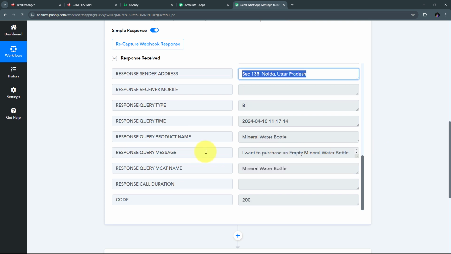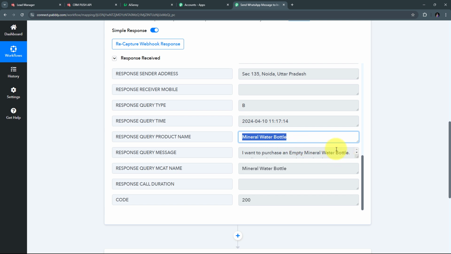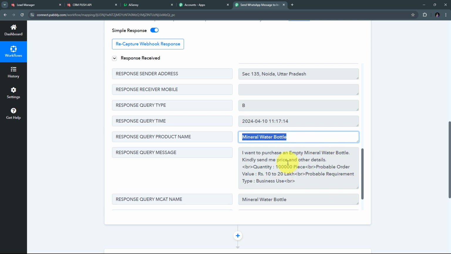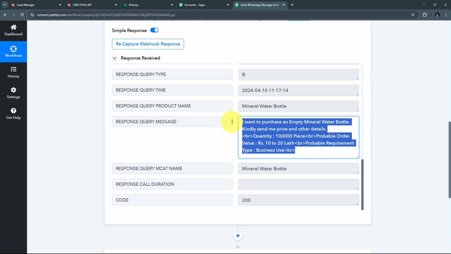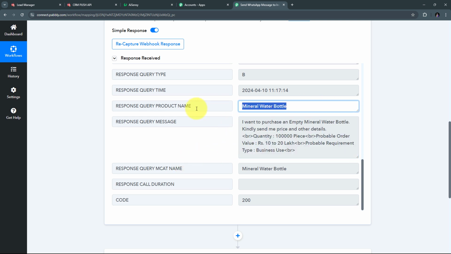So this is my inquiry details, and here I have the product name that is mineral water bottle, and the inquiry message that is: I want to purchase an empty mineral water bottle, kindly send me the price and other details. Quantity is going to be around 10 lakh pieces, probable order value is 10 to 20 lakh, and probable requirement type is business use. So this is my inquiry message, and this is my inquiry product.